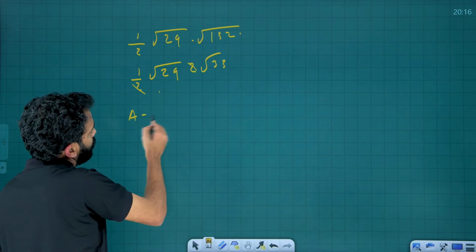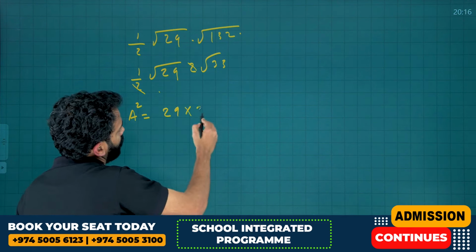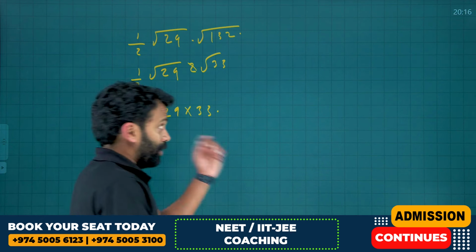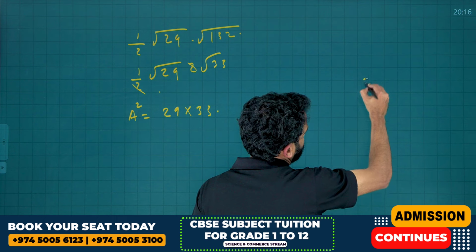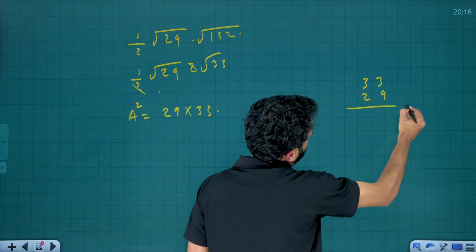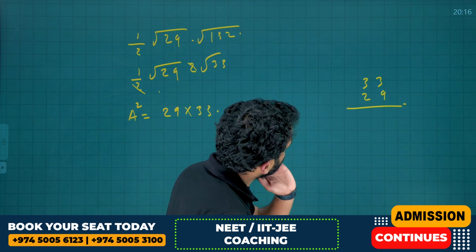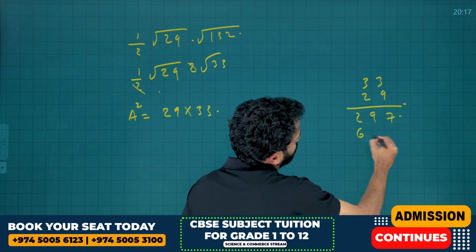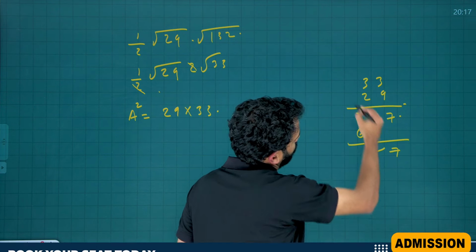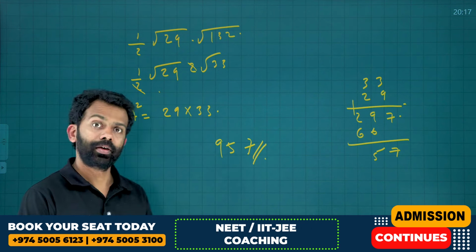Therefore, area is, you need to find the square of area, right? Therefore, area square is equal to 29 into 33. We need to solve that one. That is 900 something you will get. That is 297, 66, that is 957 is the final answer. Okay, 957. Okay, next one.